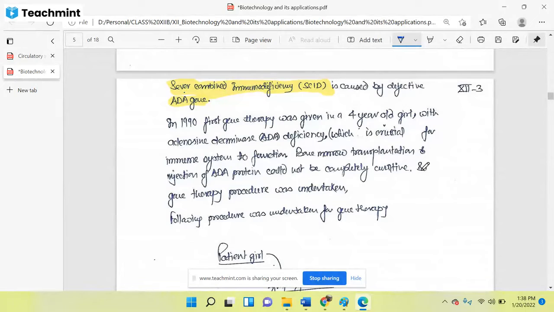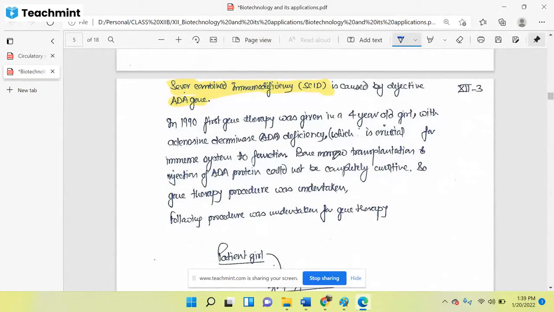Then again that girl, since she was affected by a genetic disease, would be deficient in this protein. You cannot inject the protein into the bone marrow all the time. It is a difficult and painful procedure, and it is not allowed to disturb the bone marrow, because sometimes it can cause cancer also.